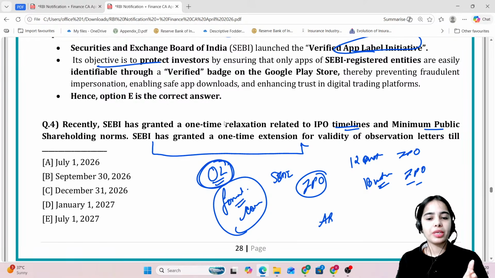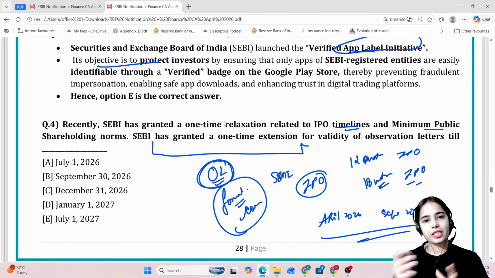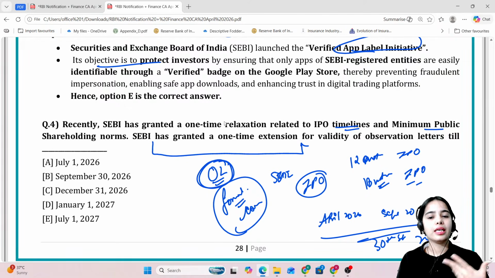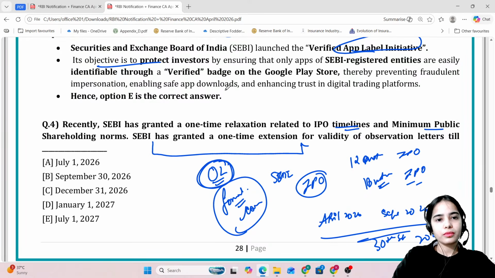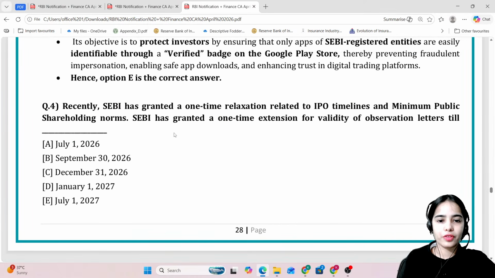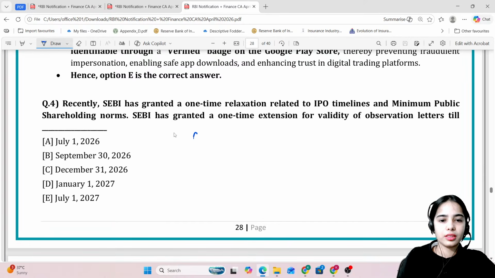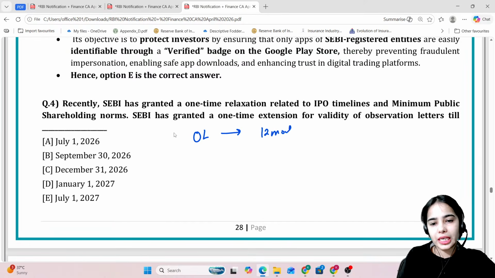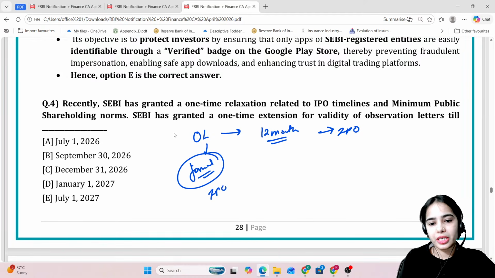So the IPO that had to be released between April 2026 till September 2026, for these particular IPOs the extension of time has been provided that by 30th September 2026 they can release their IPO, okay, without any further documentation and such, if they already have got the observation letter. So basically, the idea is that if the observation letter is provided, generally in the usual case, within 12 months the IPO has to be released. An observation letter is the formal communication by the SEBI that the IPO can be released by this company.